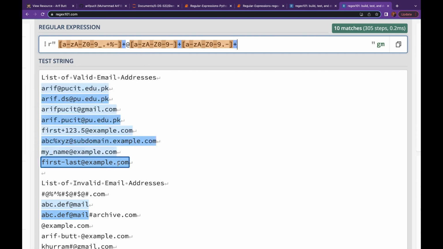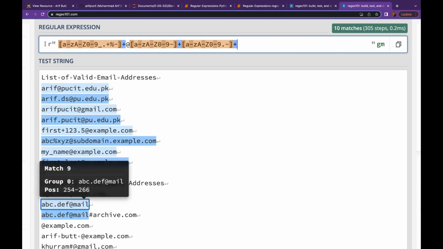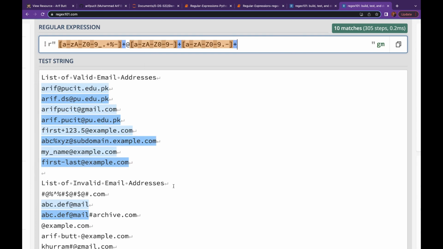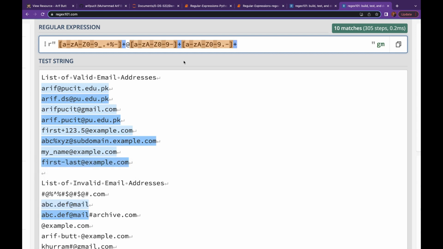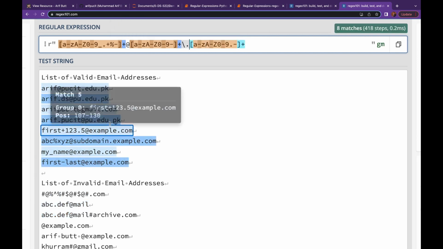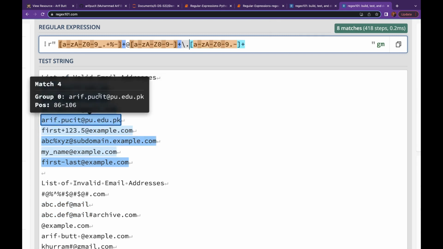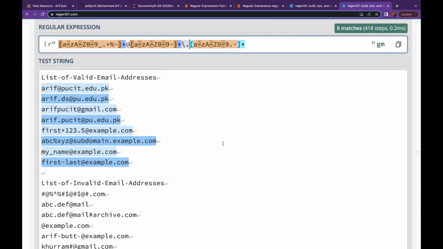So all are selected, but we have some false negatives as well, and to remove them I think we can use the dot, because they do not have a dot over here. So let me put a dot over here, backslash dot. Great. So we have successfully selected all the valid email addresses, and this is the regular expression.